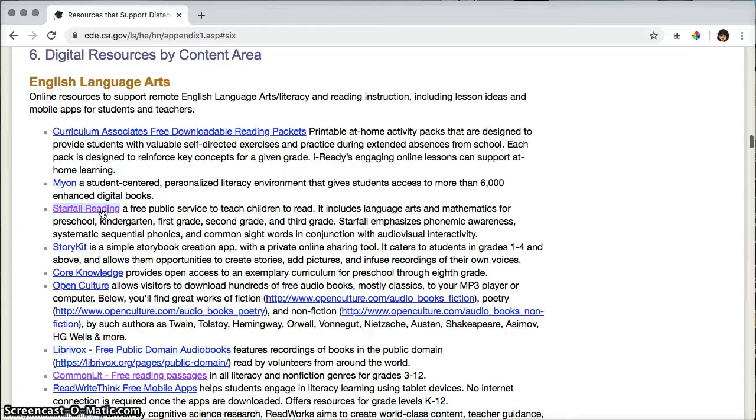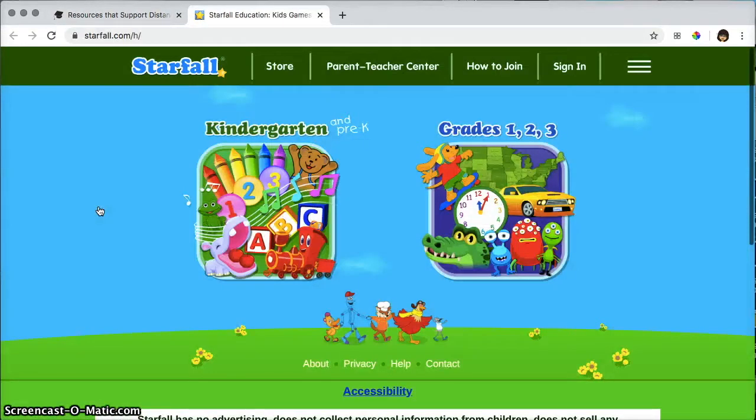If you do not teach those grade levels, you may find this useful for your children if you have children in preschool through fourth grade level who just need a little bit additional work with reading or math at home. So I'm going to click on this link and show you what Starfall has to offer.